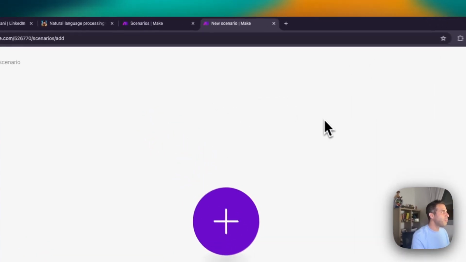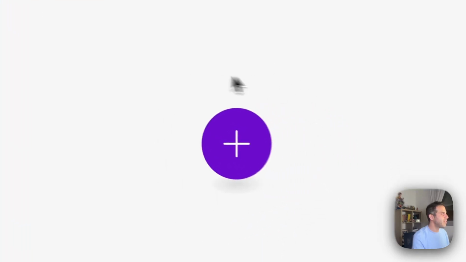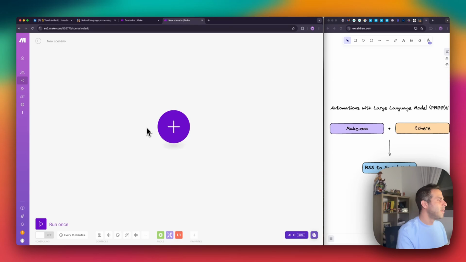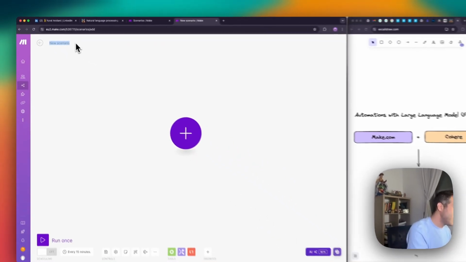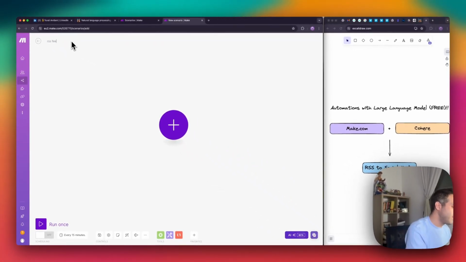So the first step would be to get familiar with this blank canvas we just got. And by holding the command key if you're using Mac, or control if you're using Windows, and also scrolling up or down with the wheel on the mouse, you can just zoom in or zoom out. Okay. And the first thing I usually do is just to name the scenario. Instead of empty scenario or new scenario, I'm going to say RSS feed to Slack. Okay, this will be the easiest testing we could do.